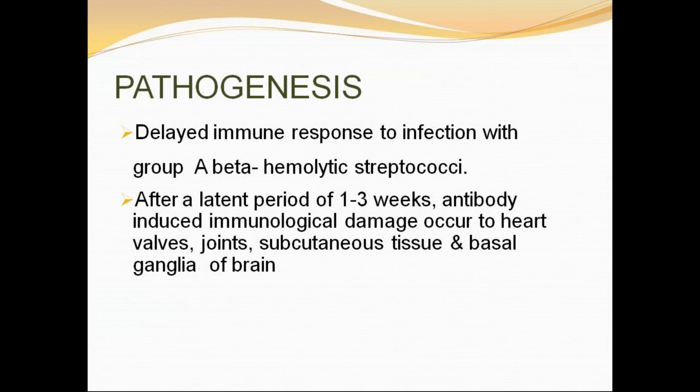So there is a potential cross reactivity of this infection with cardiac antigen epitopes, which also supports the hypothesis of molecular mimicry. So there is a common molecular mimicry between the group A streptococcal antigens as well as cardiac epitopes.